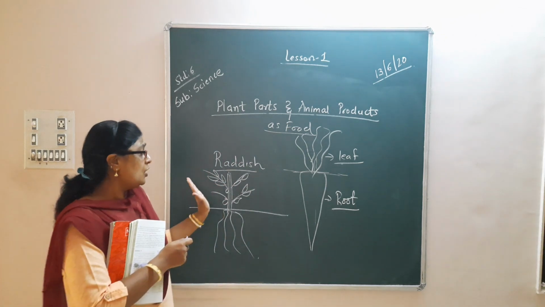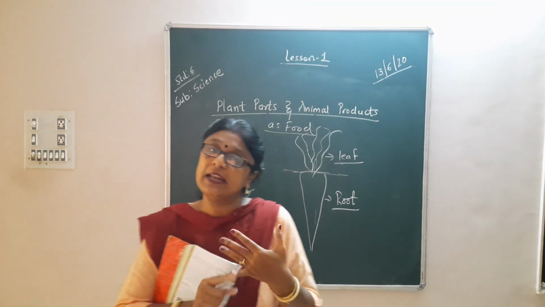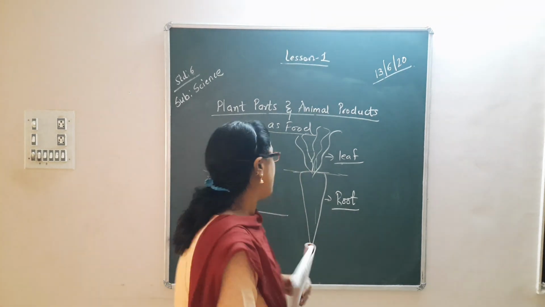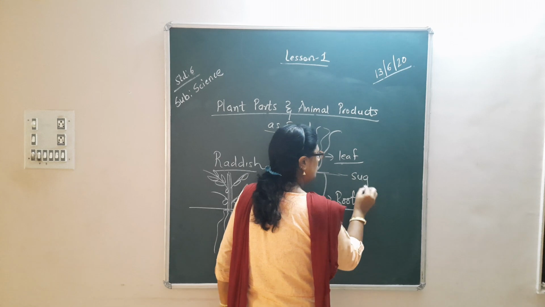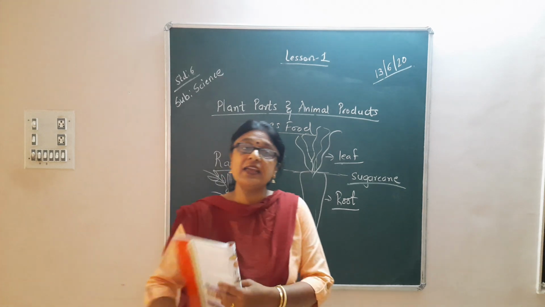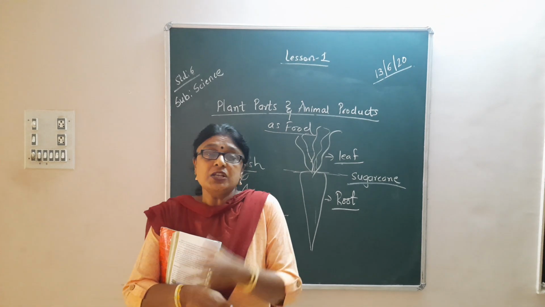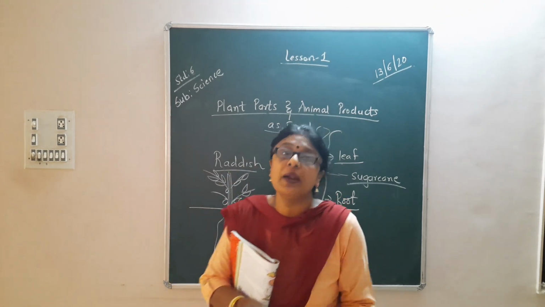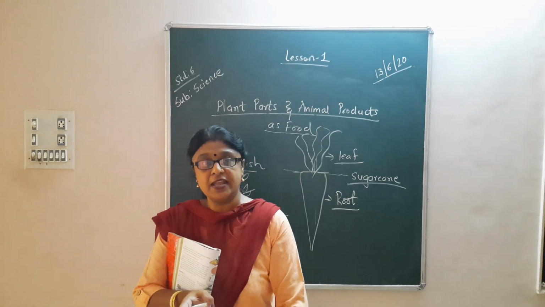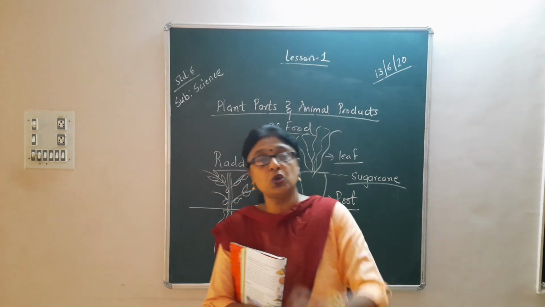Okay, fine. So whatever you are eating as food, you need to know whether you are eating its flower, whether you are eating its seed, leaves. Suppose sugar cane. Okay, everybody must have eaten a sugar cane. Can you tell me what is a sugar cane? Exactly what you are eating. You are eating a sugar cane means you are eating the stem of that plant, right? Suppose if you are taking brinjals or lemons or tomatoes, then what are you eating? You are eating the fruit of that tree. Similarly, if you are eating carrot, radish, then what you are eating? You are eating its root.